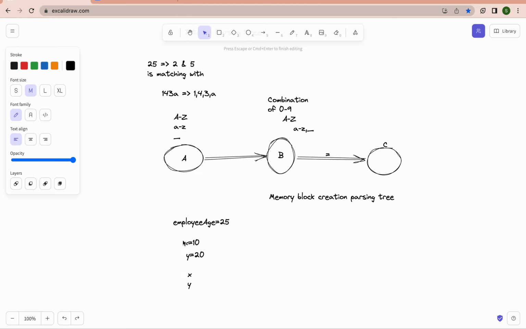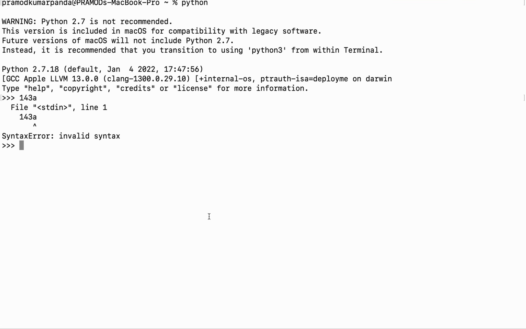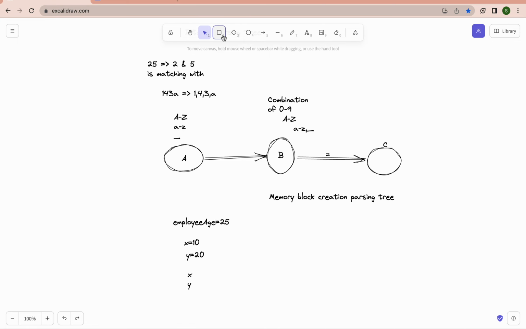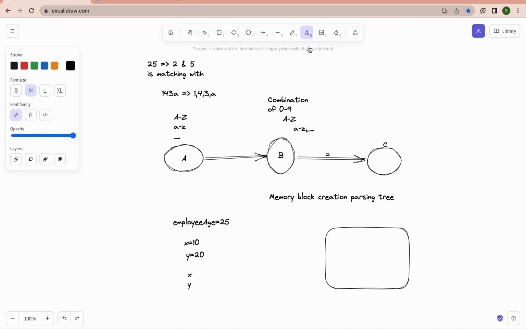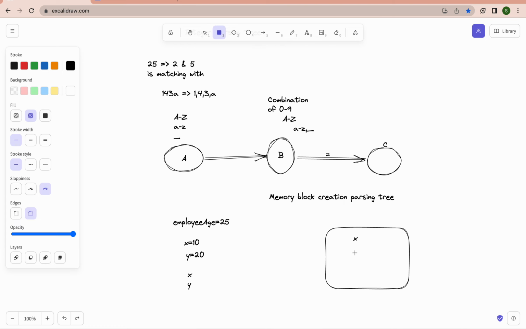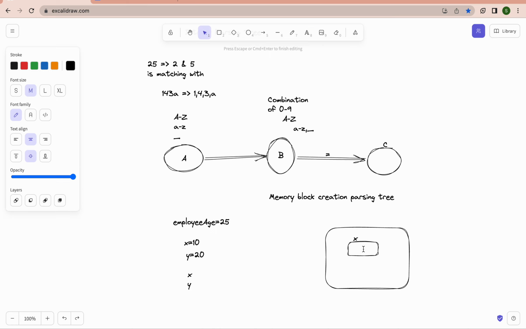Let us practice these two questions in the cell. I am writing x equal to 10, so the first memory block x is created, holding the value 10, and another memory block y equal to 20. You can also visualize this side by side. This is my RAM. In the RAM I have two memory blocks created. One is x, with the value 10.